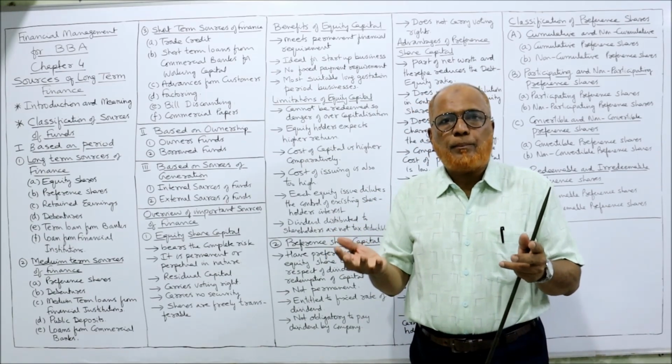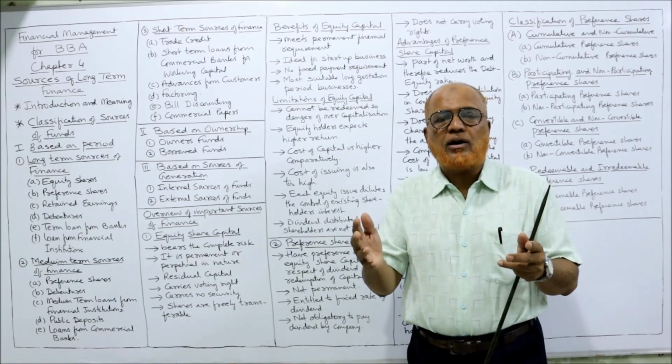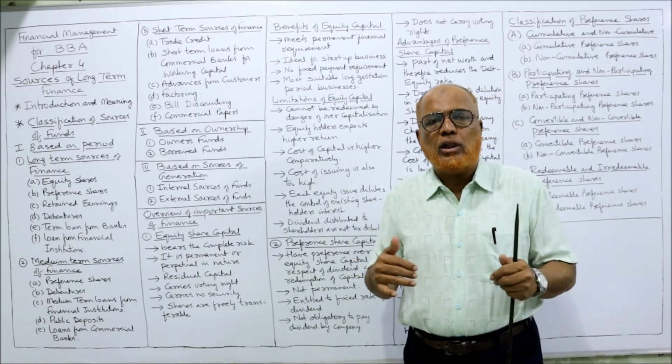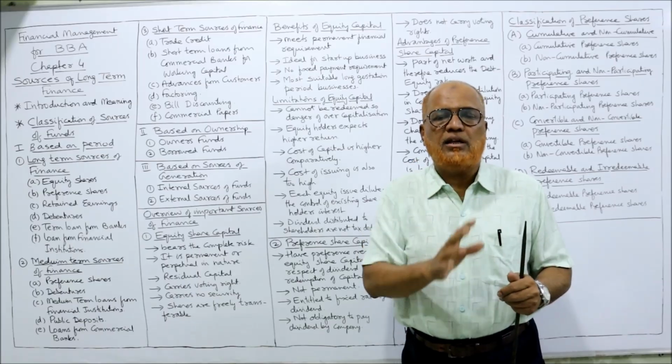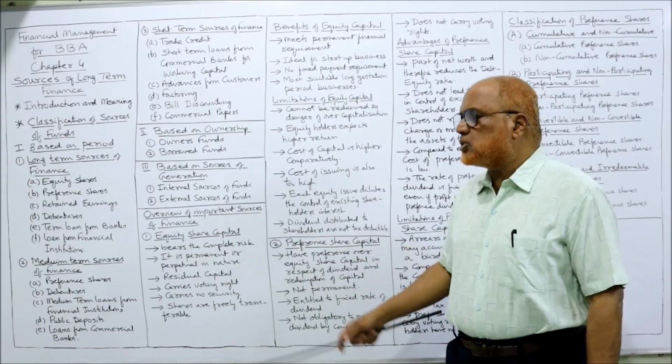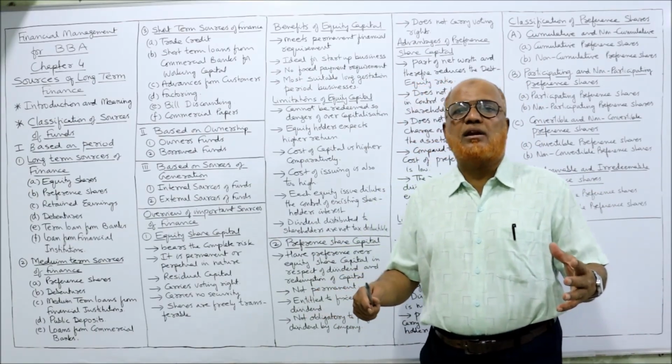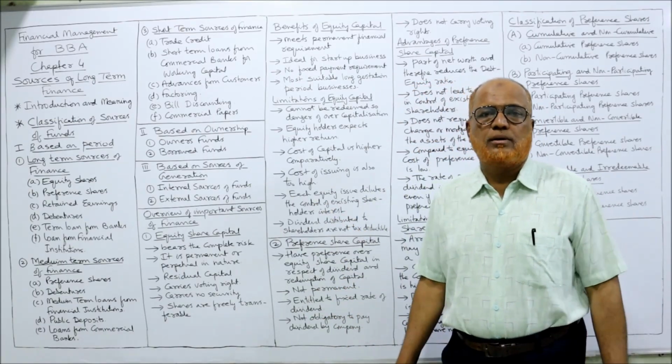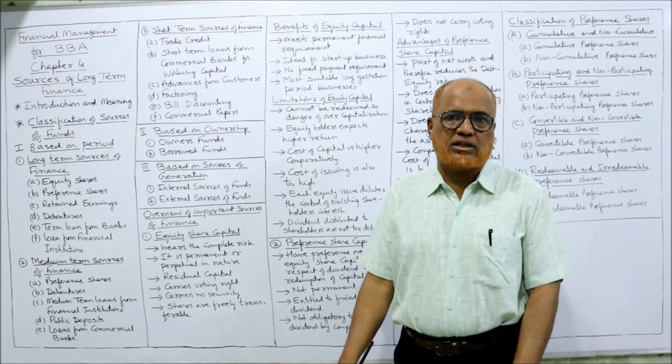Profits earned by the partners. The partners will not withdraw all the profits. Some profits will be retained in the business, right? So these are called internal. External sources of finance are the finance which is raised from outside sources, not internally generated.